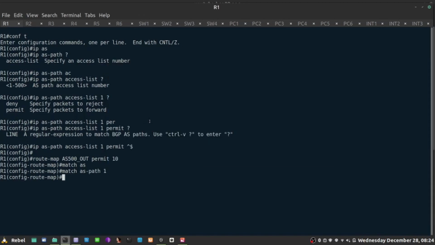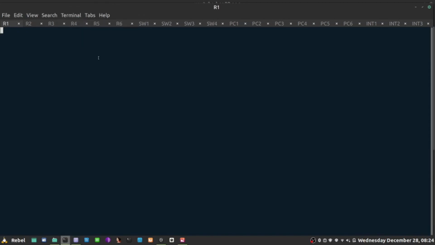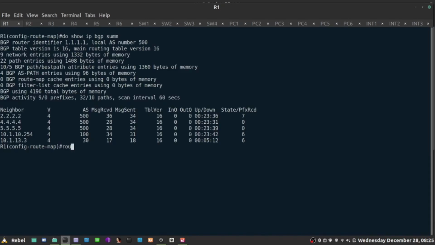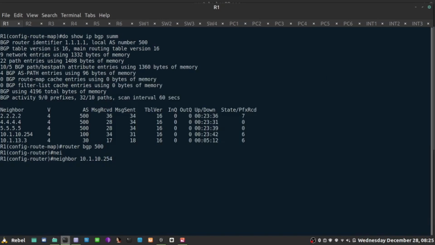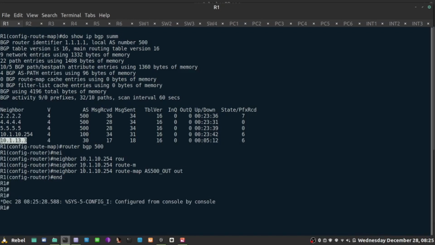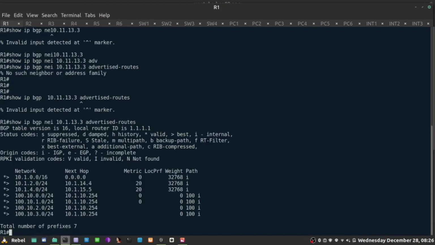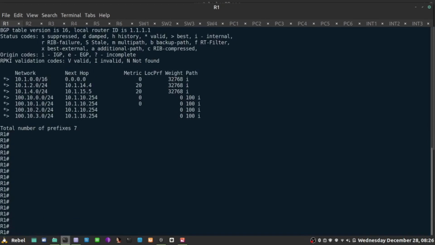Now I have 2 neighbors, so let's clear the terminal real quick and do show IP BGP summary. I'll go to router BGP 500. For my neighbor 10.1.10.254, I want to apply this route map in the outbound direction. What am I advertising to that one? Show. So I'm also advertising prefixes I learned from AS100. I need to apply that as well.